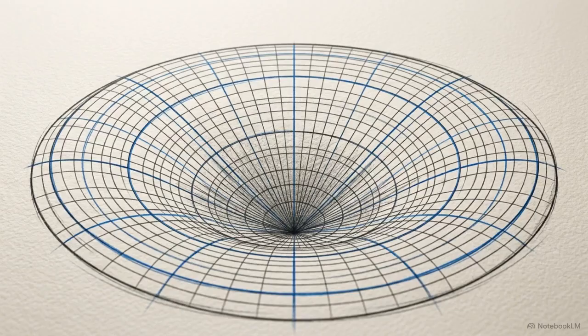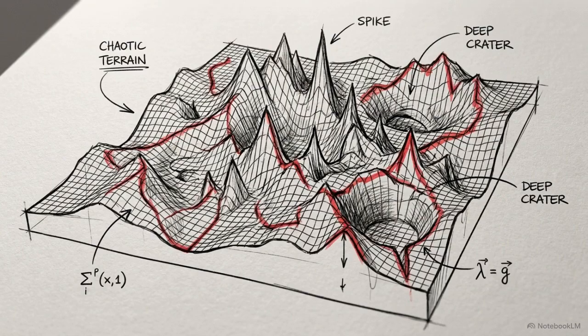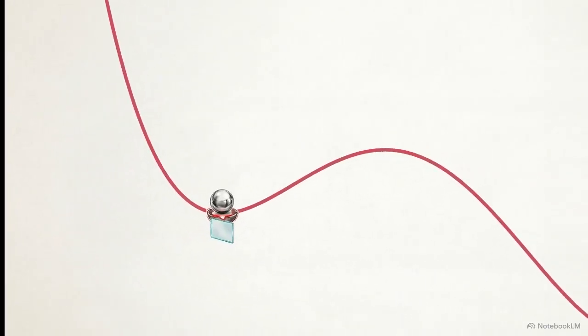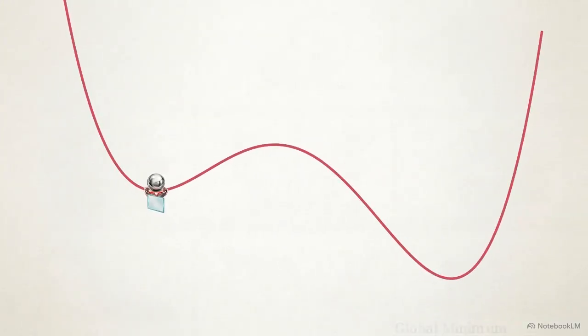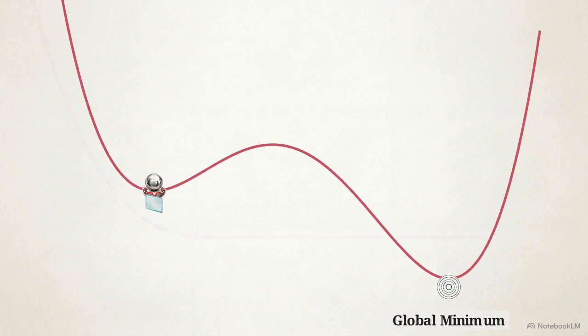Basic regression models have smooth, simple, bowl-shaped terrain. Deep learning networks, however, create rugged, unpredictable, multidimensional landscapes filled with traps. The first major terrain trap is called a local optimum. These are shallow dips in the landscape that catch the marker. This tricks the algorithm into thinking it has reached the absolute bottom of the entire mountain, when the true lowest point sits much further away.